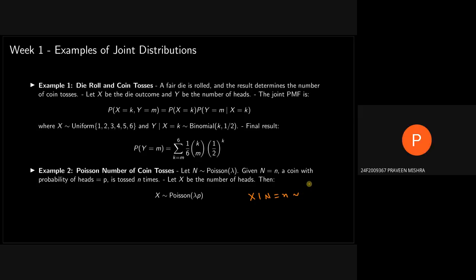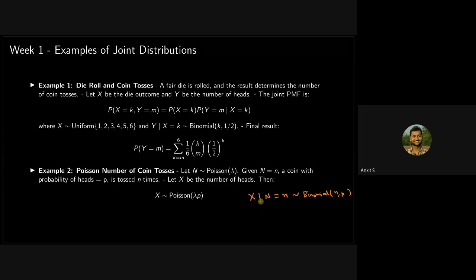If it is tossing a coin, then it's binomial. Binomial of parameters. What are the parameters? N and P, yes. So n is being determined by the Poisson random variable, and p is the probability of success or probability of heads.